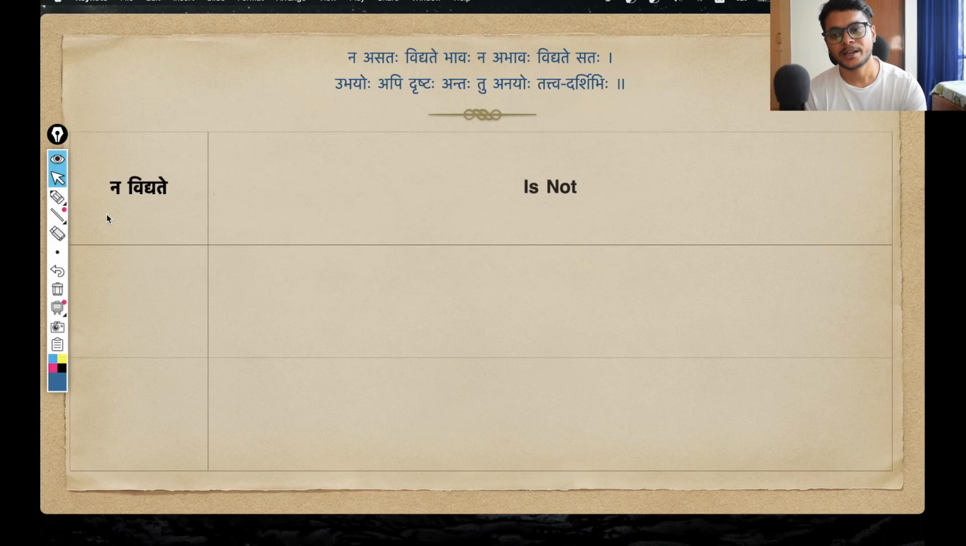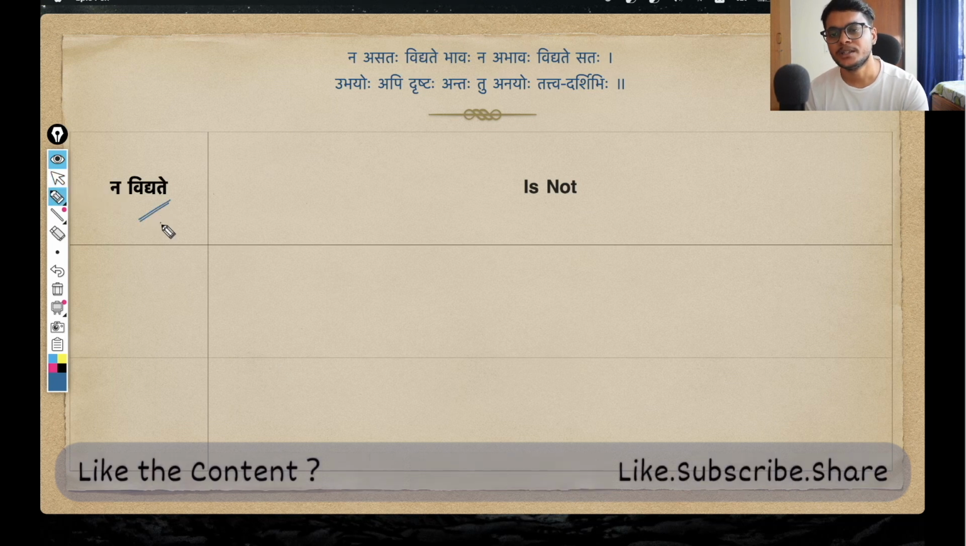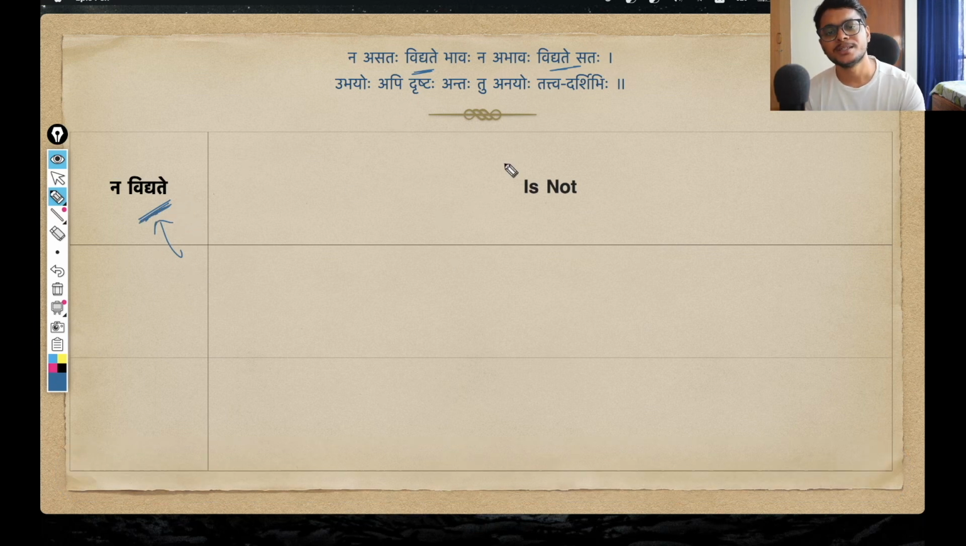Okay, so we are starting with this kriya pada, vidyate. Because we can see this vidyate is repeating itself in the first line. So we are starting with this verb form, with this kriya pada. Vidyate means is. Okay, simply is, the state of being in that sense, right?